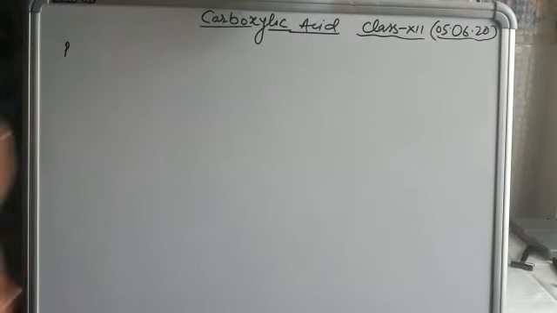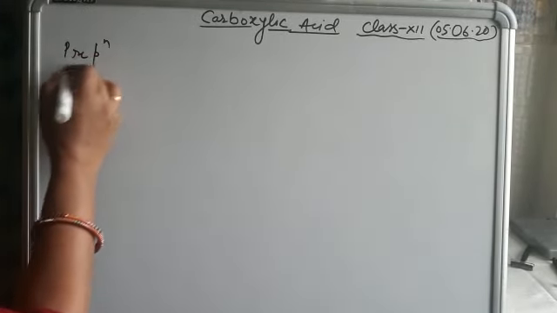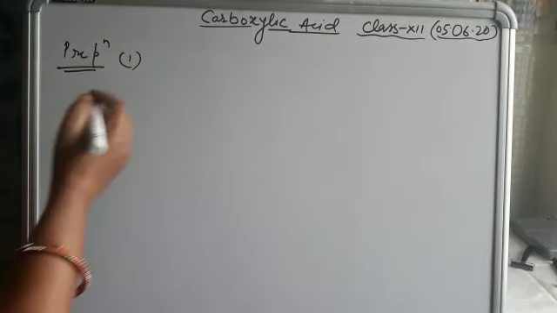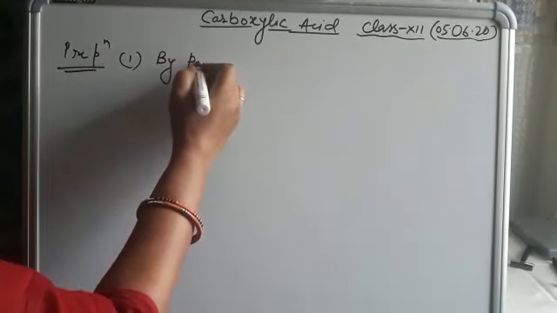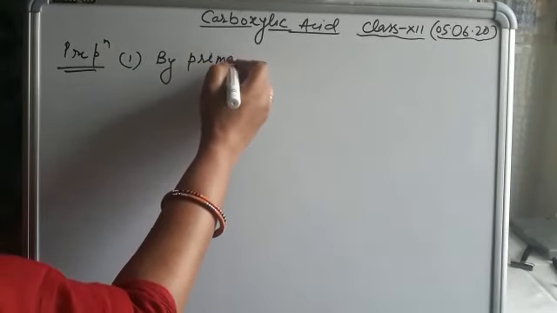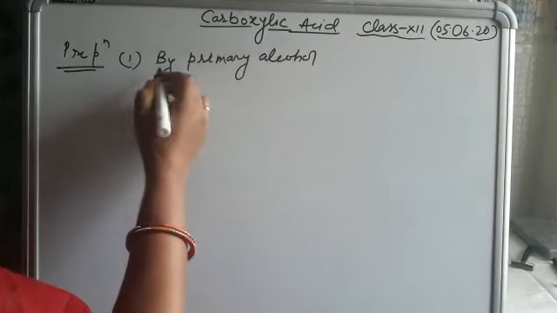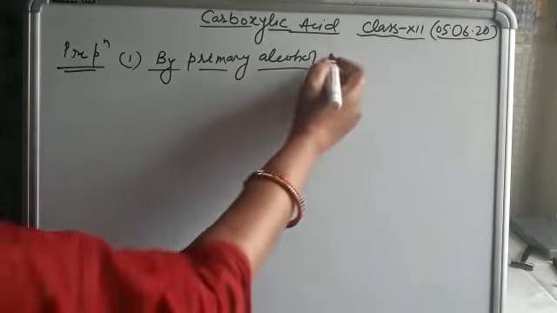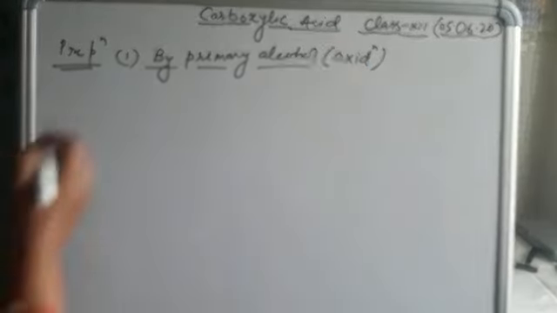Preparation. At first, we can prepare carboxylic acid from primary alcohol. When primary alcohol undergoes oxidation, we know that formation of carboxylic acid takes place by oxidation of primary alcohol.